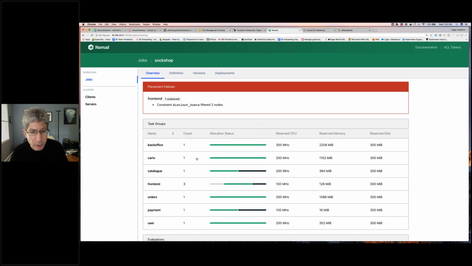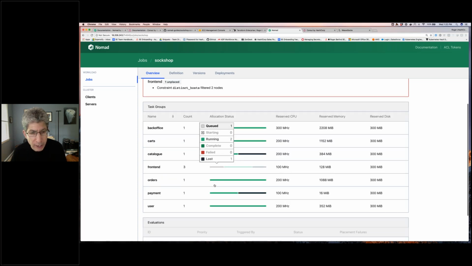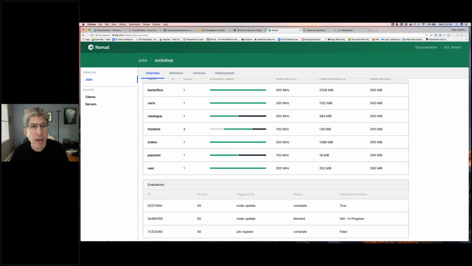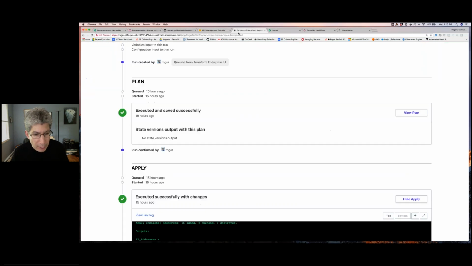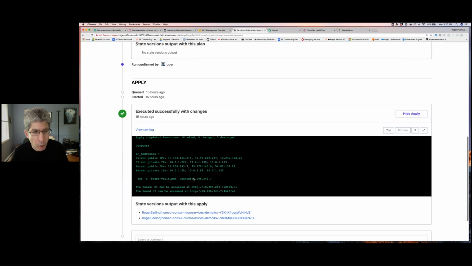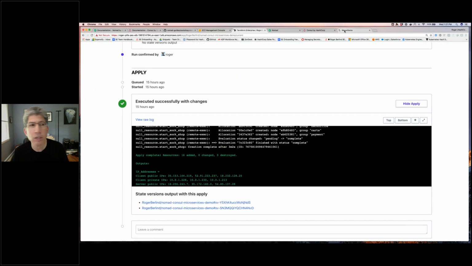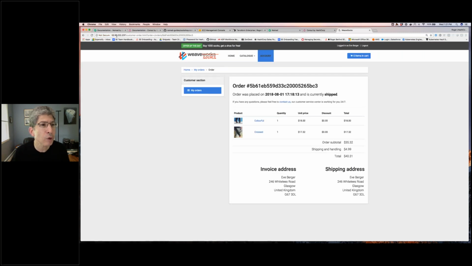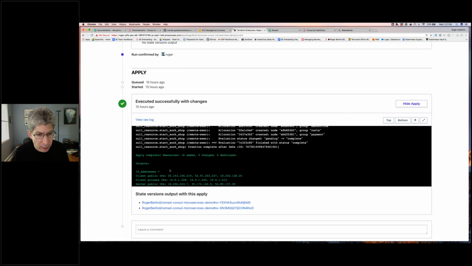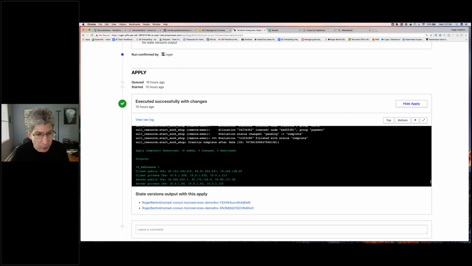In any case, we see here that front end has 1 gray thing, but that's okay because we're limited to 2 clients now. So let's do this. If we go back here to Terraform, I think when I highlighted the one that I picked, it was 5991.222. That one is actually the second one. So that's okay. If you remember, the client I killed was the first one. But we can verify that, right?